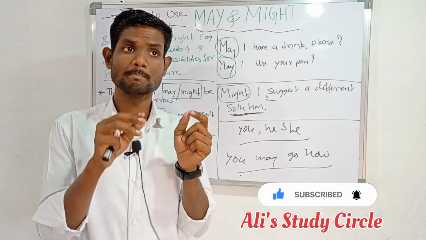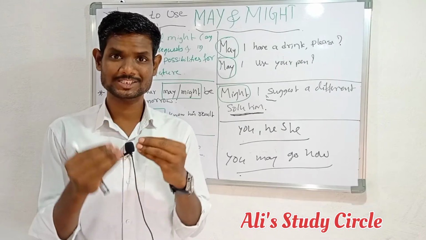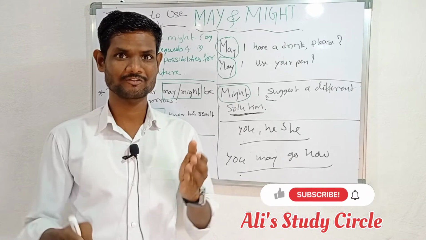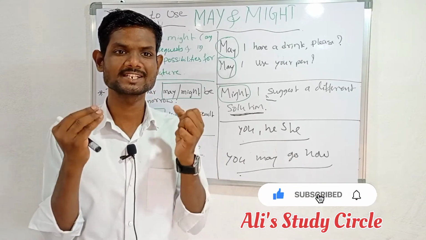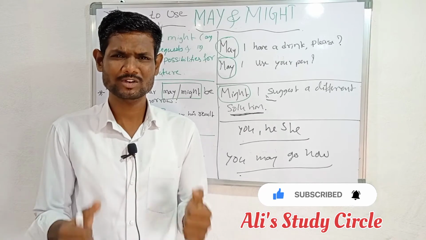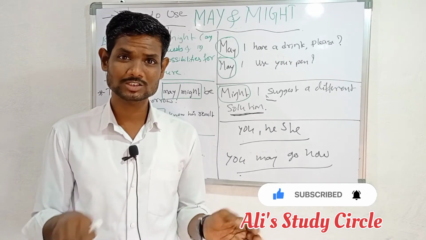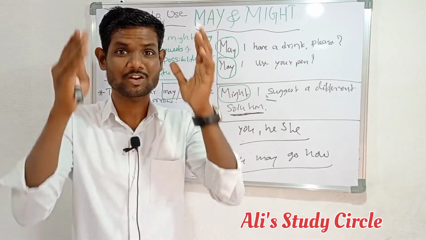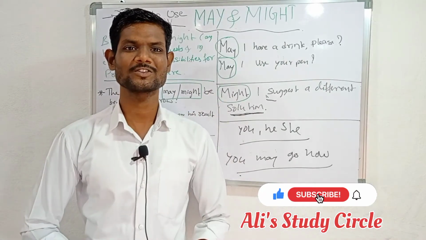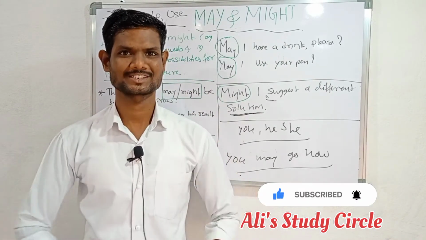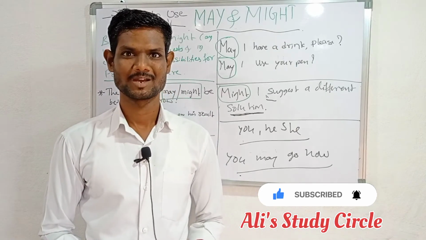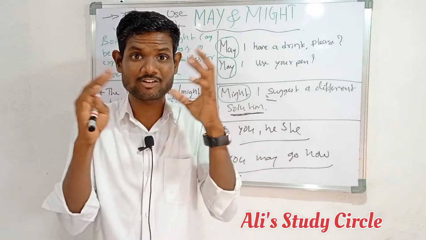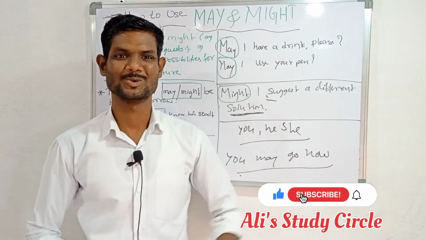And both may and might are used to express the possibility of future action. Might is more tentative than may. Both are sometimes used for a possibility only, not accuracy, not exactly. Sometimes a possibility of future actions. May I come in? May I go on the trip? May I have your book? Like that kind of way, in future contexts only.